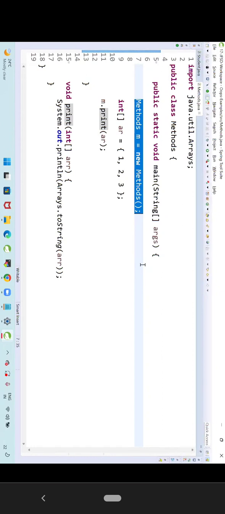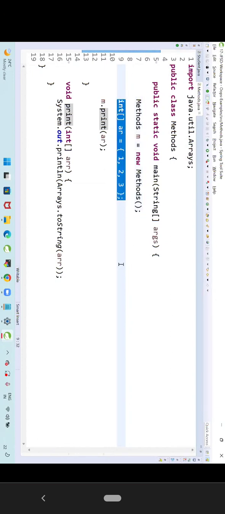It will check for the instance variables. Do we have any instance variable? No. Just an object will be created. Memory will be allocated. After the memory allocation, what is the next line?